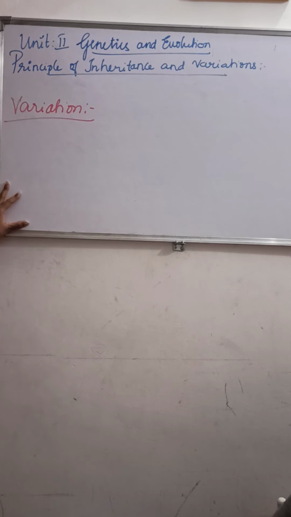So what is variation? Variation is the degree by which offspring differ from their parents.